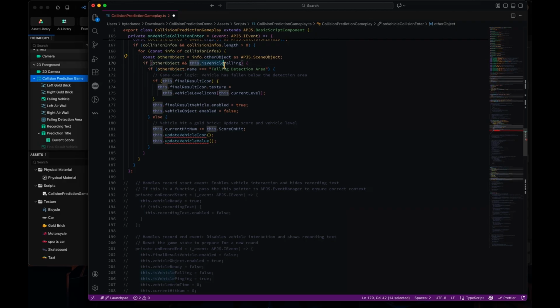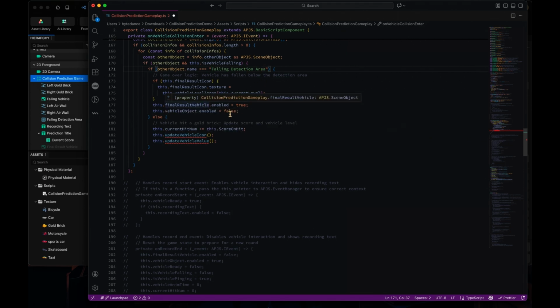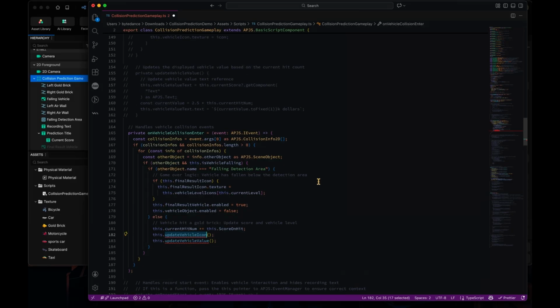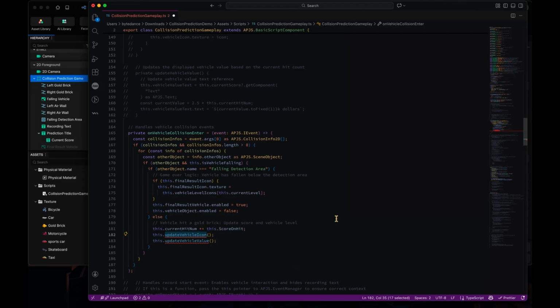Then if the vehicle is still falling, we will detect whether there is an effective hit, or the game is going to be over when the falling detection area at the bottom of the scene is collided. As you can see, there are some logics here, and I will make this effective step by step and let you see how this works.